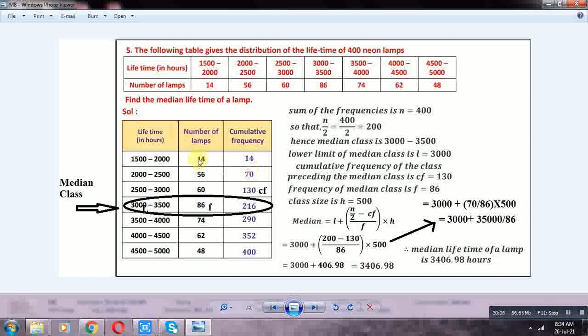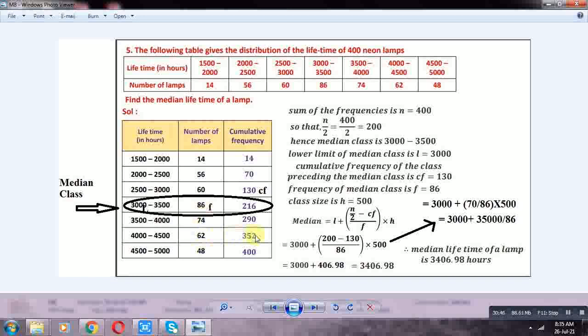Next, 3500-4000, cumulative frequency is 14 plus 56 plus 60 plus 86 plus 74, that is equal to 290. Next, cumulative frequency of 4000-4500, 14 plus 56 plus 60 plus 86 plus 74 plus 62, that is equal to 352. Next, cumulative frequency of 4500-5000, 14 plus 56 plus 60 plus 86 plus 74 plus 62 plus 48, that is equal to 400.